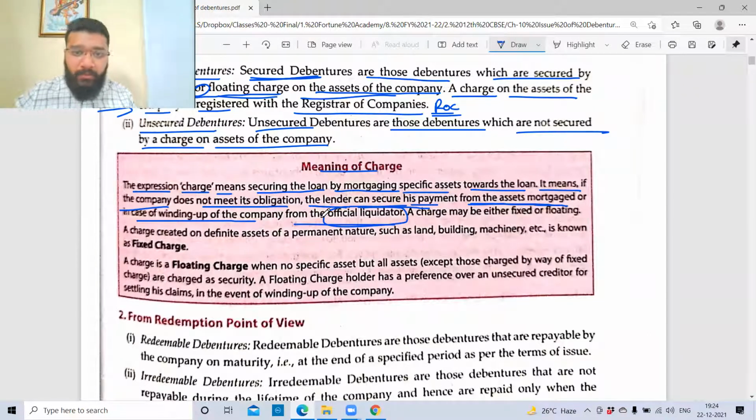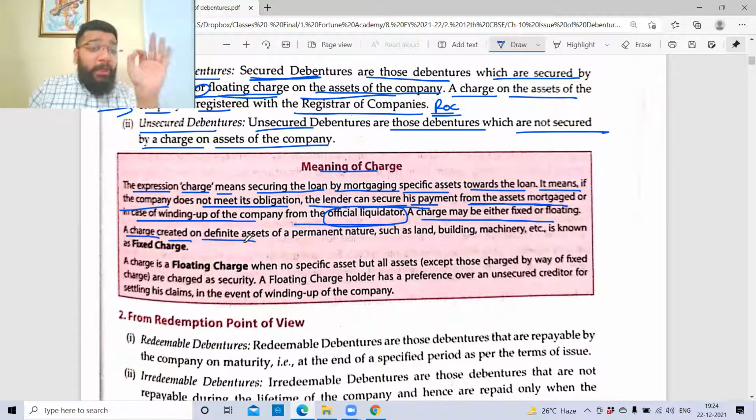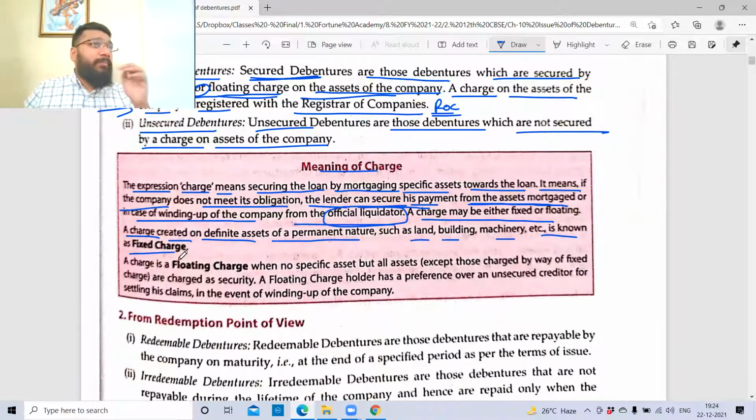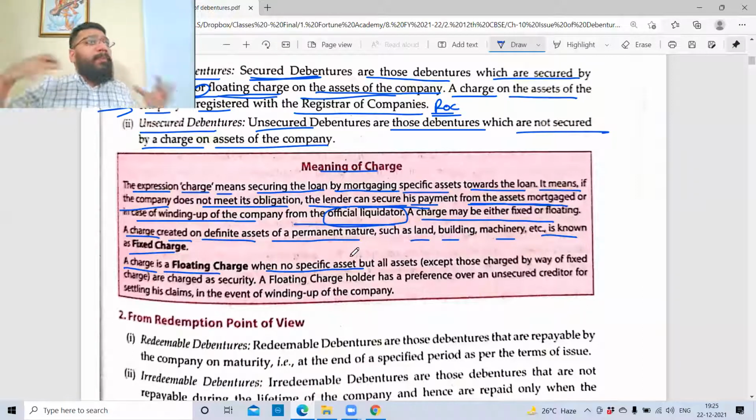A charge may be either fixed or floating. A charge created on a definite asset, on a particular asset of a permanent nature, such as land, building, machinery, etc., is known as a fixed charge. A charge is a floating charge when there is no specific asset. I'm not creating a mortgage against a specific asset, I'm just telling the total asset. So from the total asset, whatever asset is sold at any point of time, from that whatever money is coming, first it will go to the debenture holder.